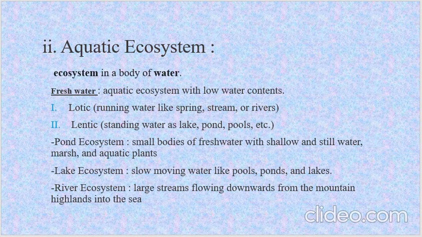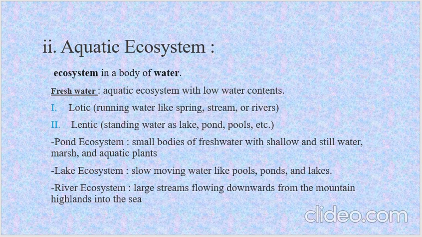Then next we have aquatic ecosystem, and that is basically ecosystem in the bodies of water. And there are two types of bodies of water, that are freshwater bodies and then marine bodies. And depending upon these two types, there are two types of aquatic ecosystem, that are freshwater ecosystem and then marine ecosystem. Aquatic ecosystem with low salt content are the freshwater, and their study is freshwater ecosystem.